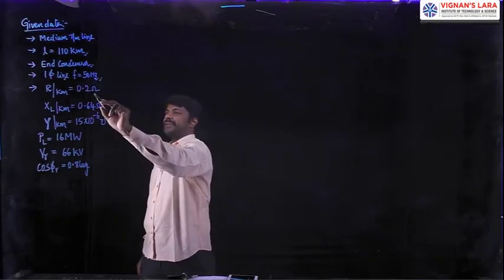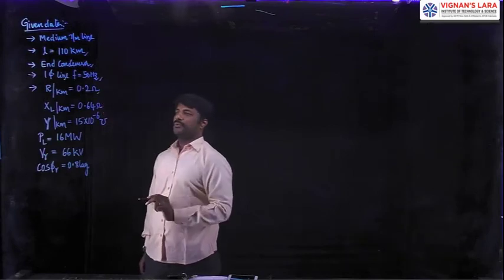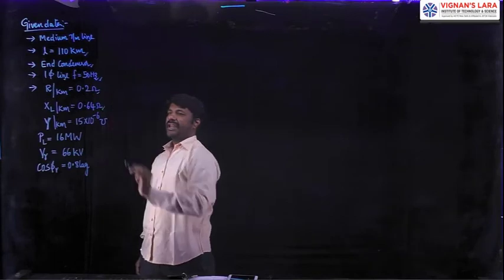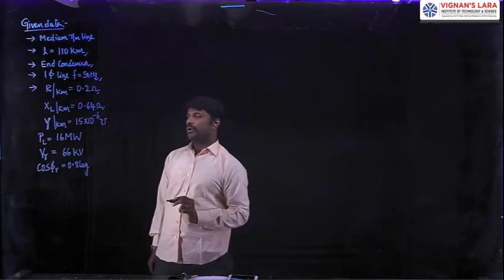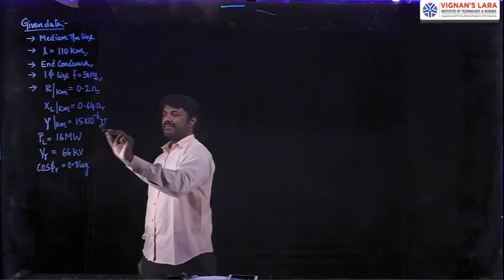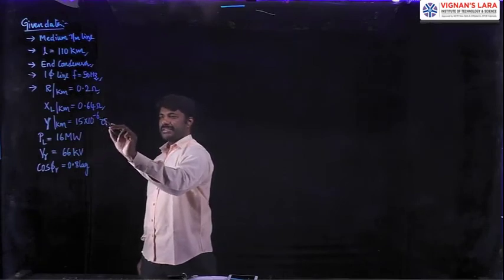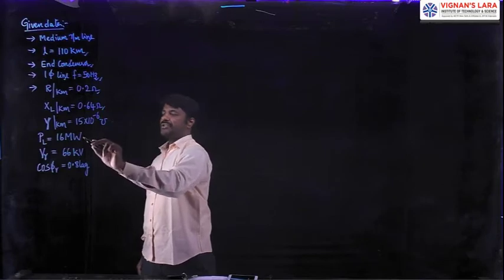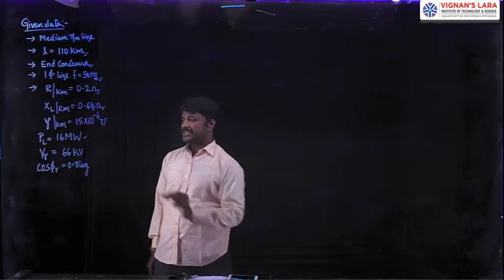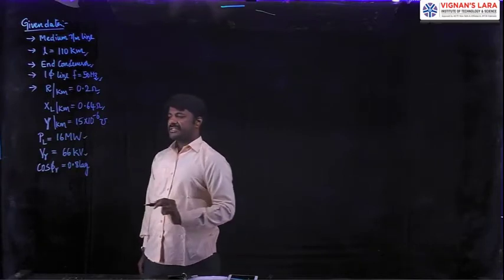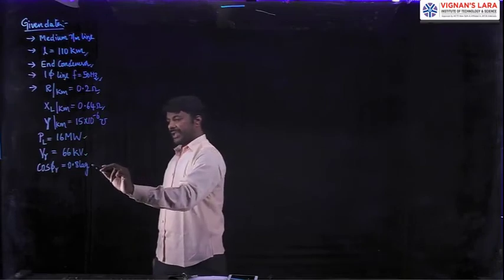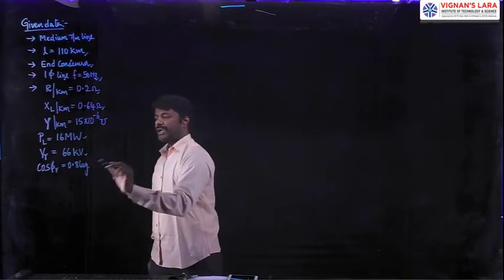The resistance per kilometer is 0.2 ohms, the inductive reactance is 0.64 ohms, and the admittance per kilometer is 15 into 10 power minus 6 mho. The line delivers a power of 16 megawatts at a voltage of 66 kV on the receiving end side, with a lagging load of power factor 0.8.